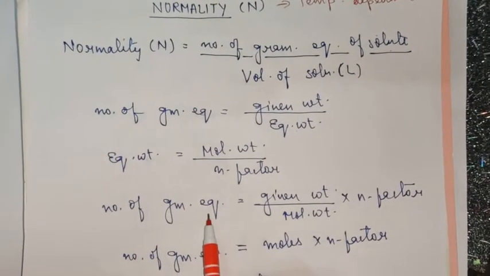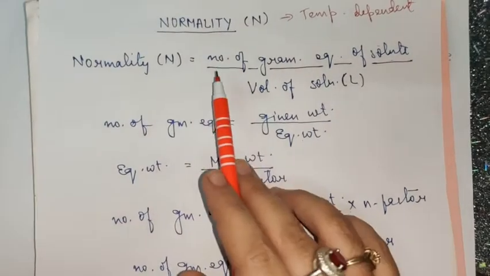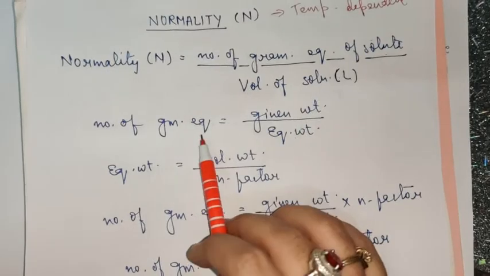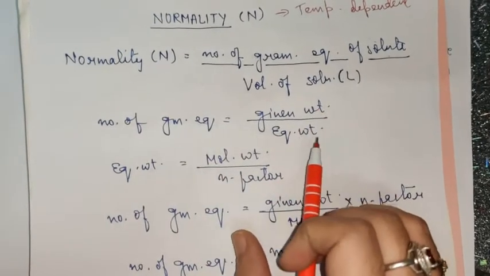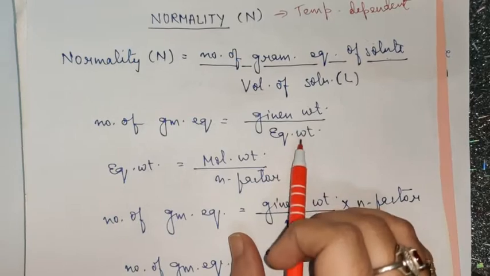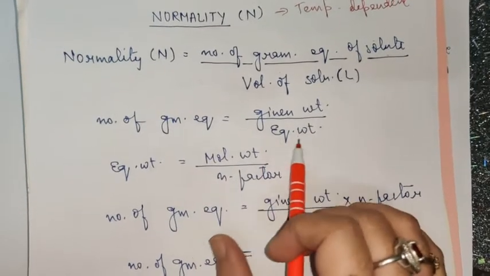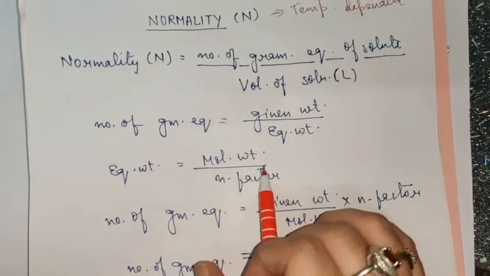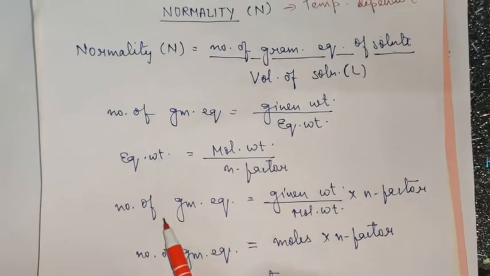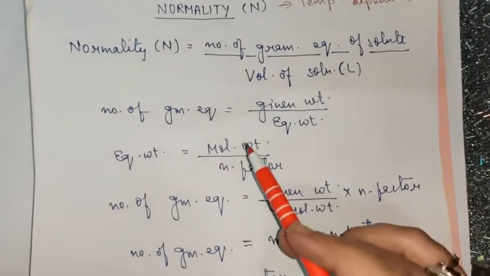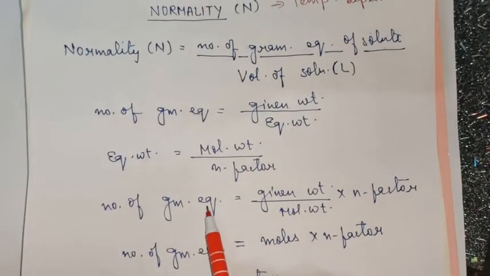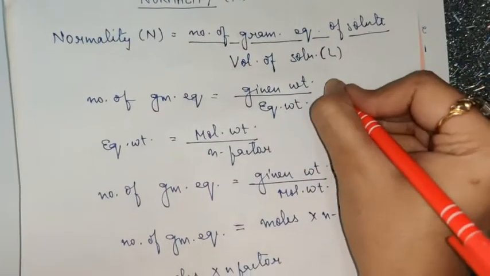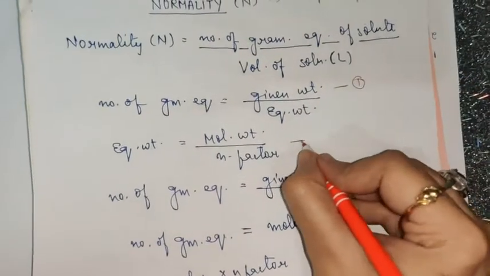Now please see this again. Normality is equal to number of gram equivalents of solute upon volume of solution in liter, and number of gram equivalents is equal to given weight upon equivalent weight. So equivalent weight is a new term here, and equivalent weight is equal to molecular weight upon n factor. N factor is a new term here that I'll explain to you. So by using the above two formulas, number of gram equivalents can be written as follows. Suppose this is equation 1 and this is equation 2.